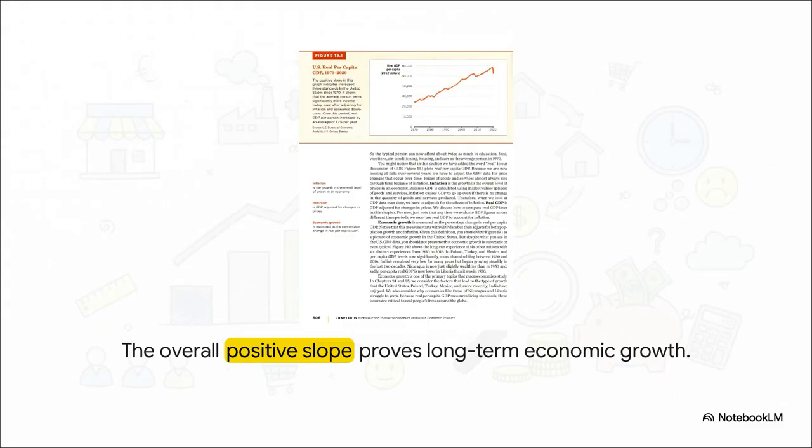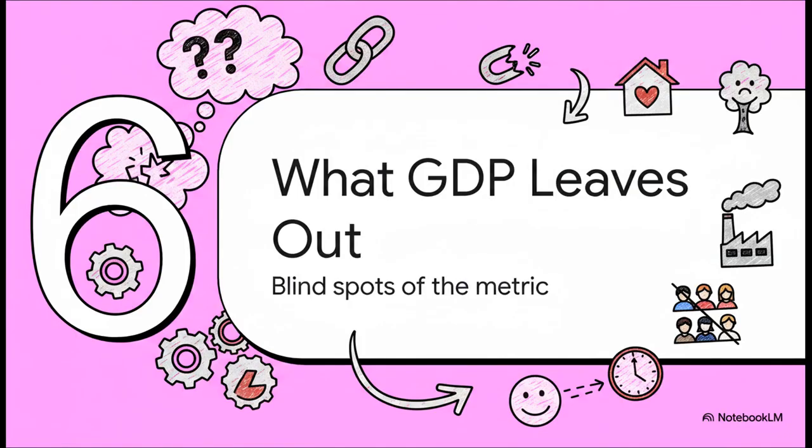When we look at the trend of U.S. real per capita GDP over 50 years, we see this overall positive upward slope. That proves that long-term economic growth is absolutely happening. The typical person can afford roughly twice as much in education, food, and housing today as they could back in 1970. But do you notice those short-run dips along the way? Those represent business cycles, short-term economic downturns or recessions like the 2008 Great Recession, where total output actually falls before expanding again. Section 6. What GDP leaves out?